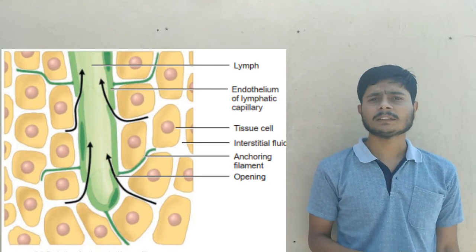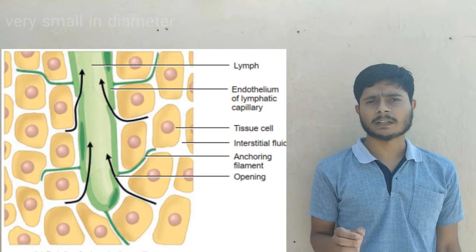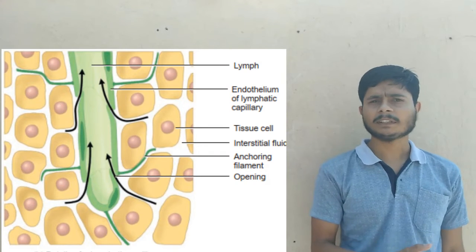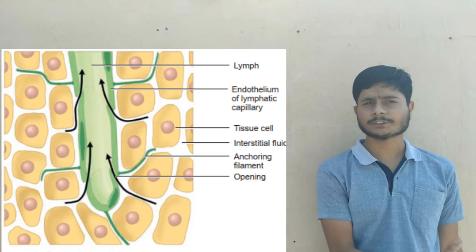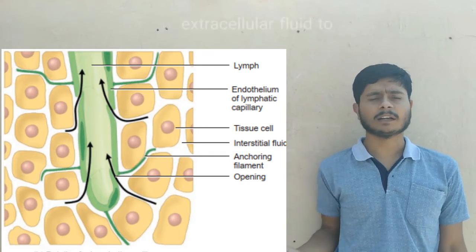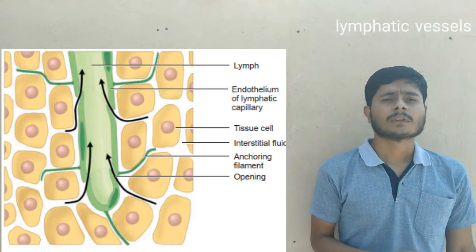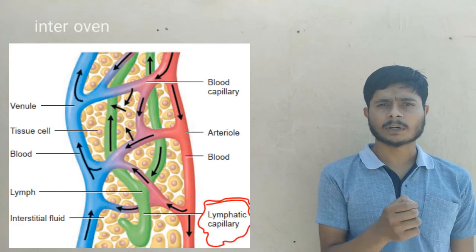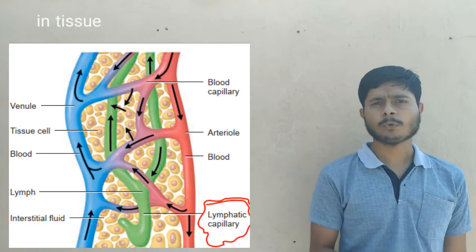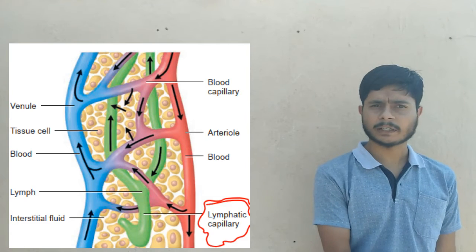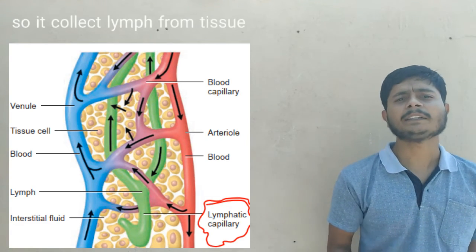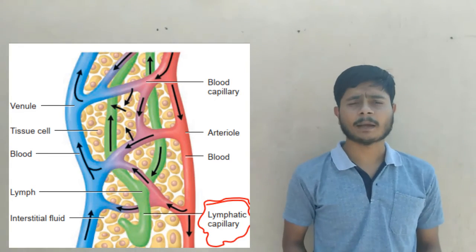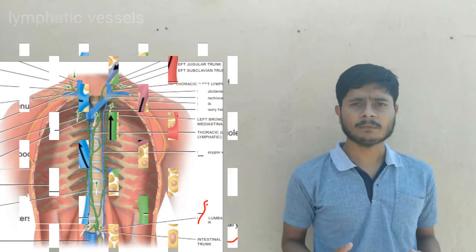After lymph nodes we will learn about lymphatic capillaries. Lymphatic capillaries are very small in diameter compared to blood capillaries. They conduct the lymph from the extracellular fluid to the lymphatic vessels. Lymphatic capillaries are interwoven in the tissue, so they collect the lymph easily, and they are lined by endothelium. After the lymphatic capillaries, we will learn about lymphatic vessels.